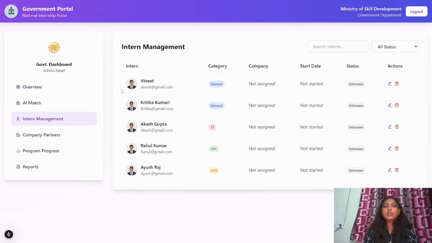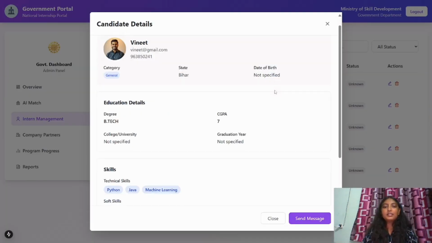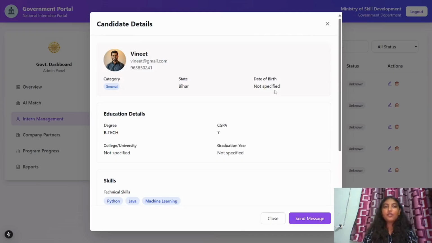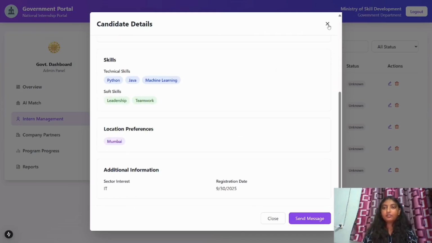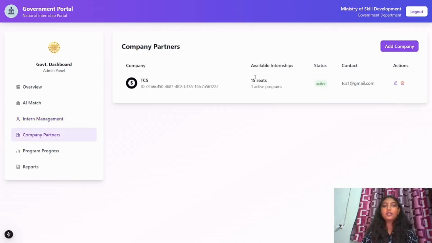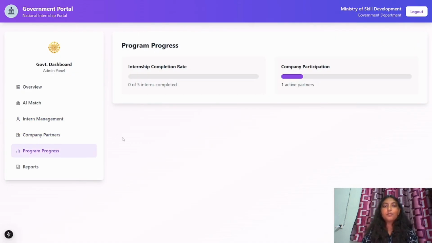Now in intern management, you can see there are a total of 5 interns that have applied for this scheme, and through actions, through edit, the government can see the details of the candidate. In company partners, the government can see the total number of companies that have participated in this scheme. In program progress, the government can see the company participation and also the internship completion rate.